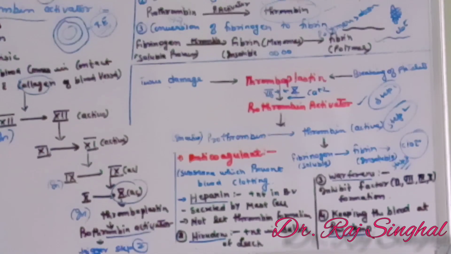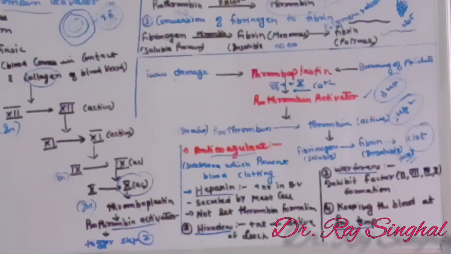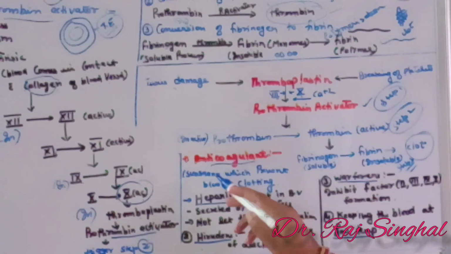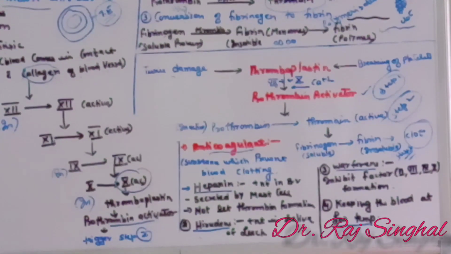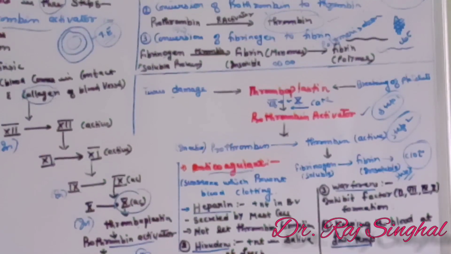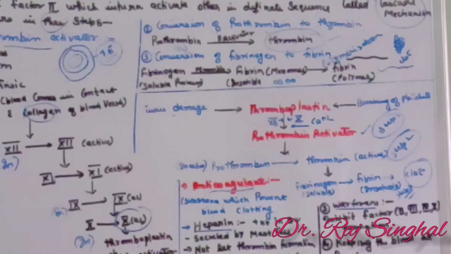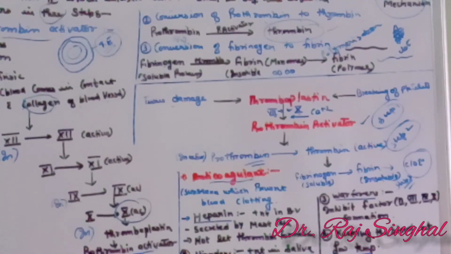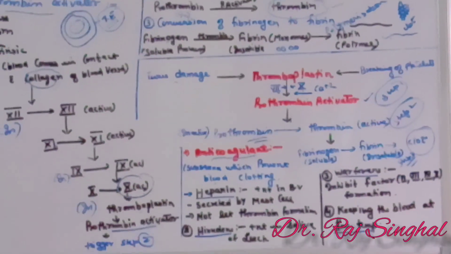One more thing related to blood clotting is anticoagulant. Anticoagulants are the substances which prevent blood clotting. Blood is flowing in our blood vessels and it is present in the liquid state. There are some anticoagulants which prevent the clotting of blood in our blood vessels. These substances are known as anticoagulants.